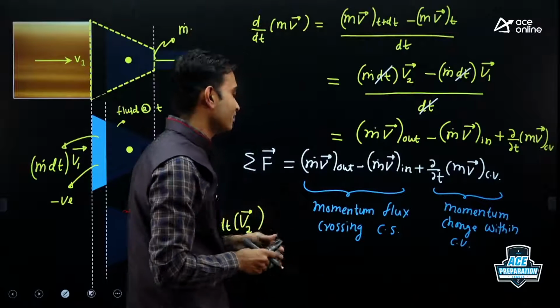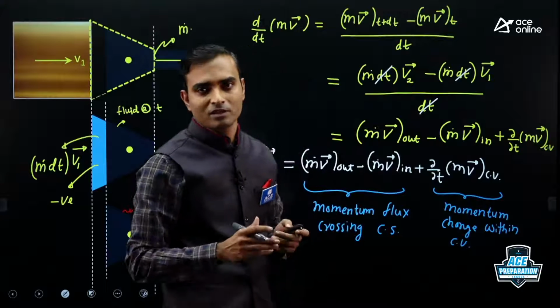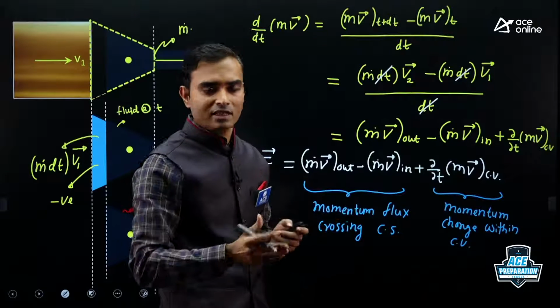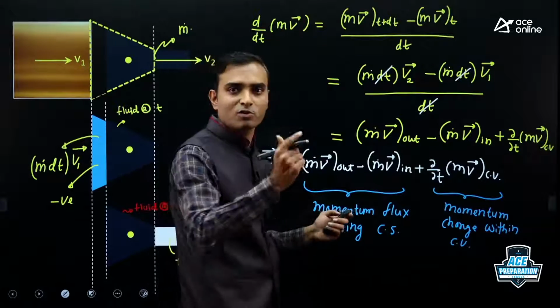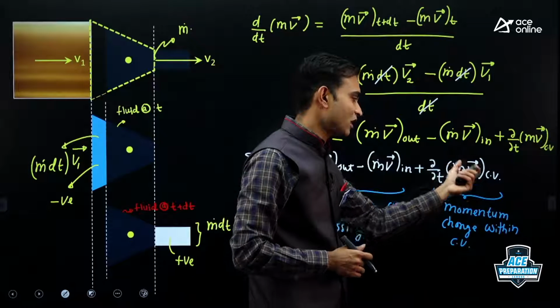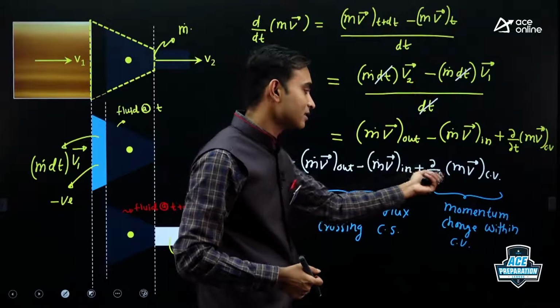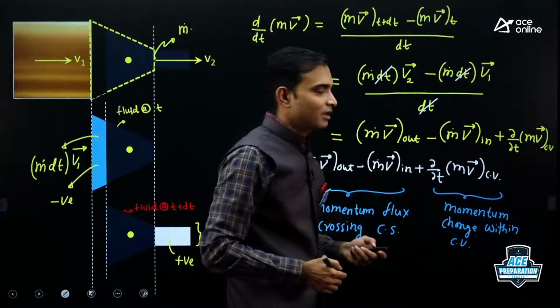Another example where this last term can be non-zero is propulsion of a rocket. When a rocket propels, it throws out some exhaust gases. So mass inside the rocket is changing, so m is variable there. So that flow is also unsteady flow, right? So there again, this last term will be non-zero.